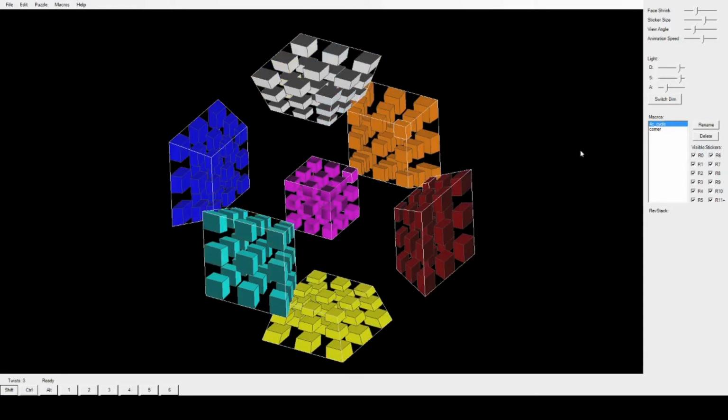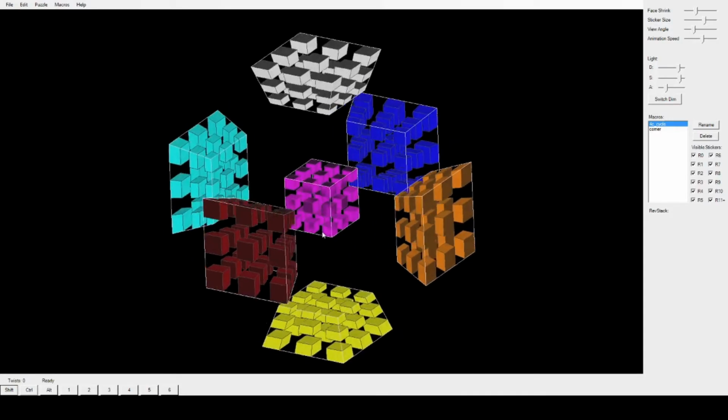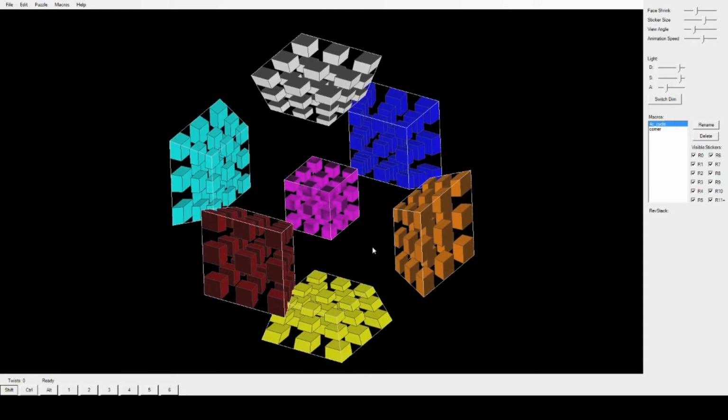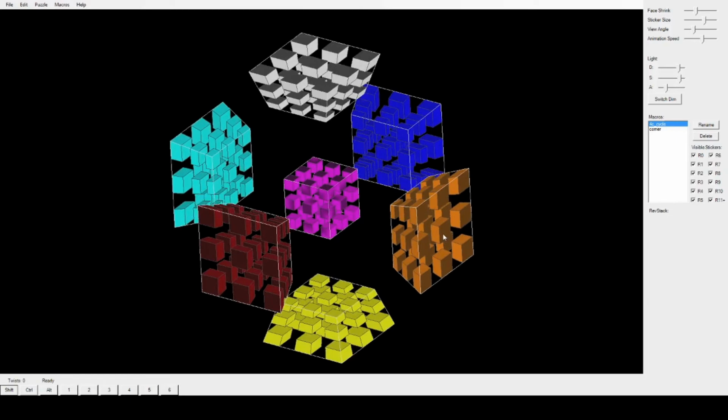Now, let's create our macro for orienting, twisting corners. So first, remember that corner twisting algorithm that I showed you how to use for the three colored pieces last time? Let's use that same algorithm, alright?